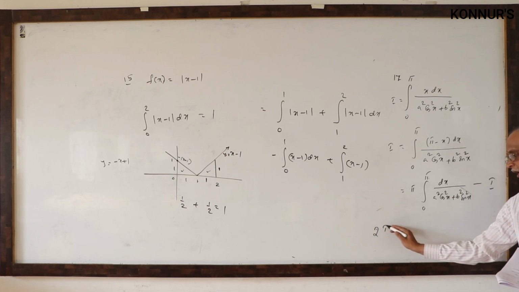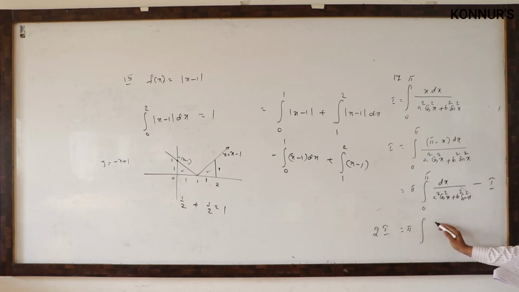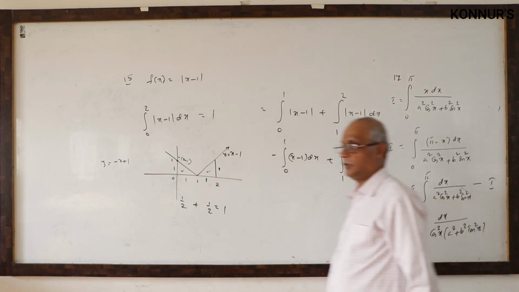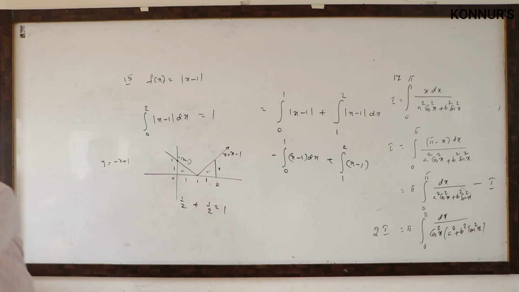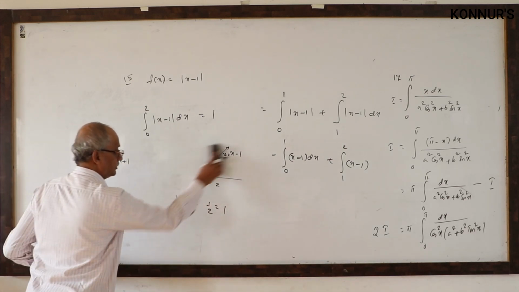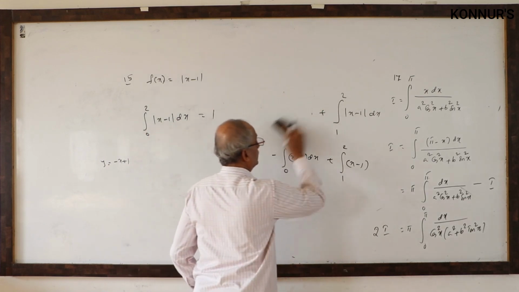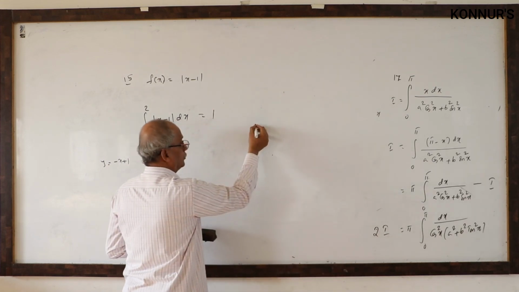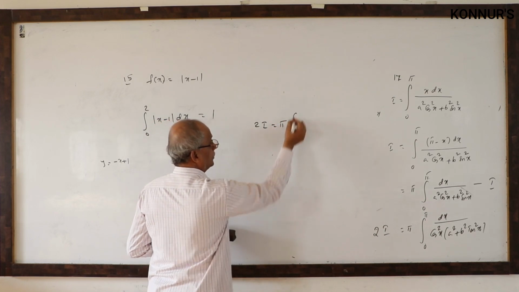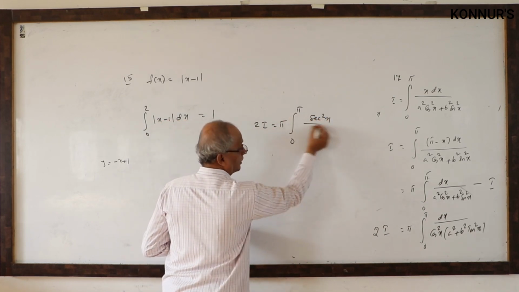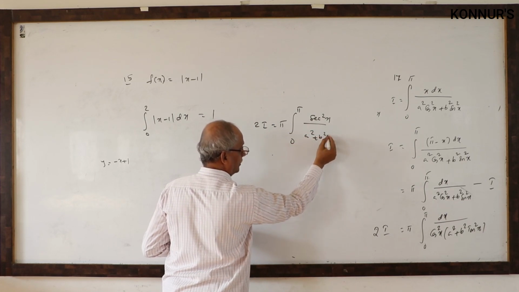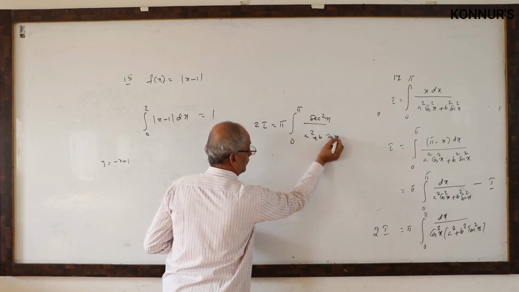Taken to the left hand side, I plus I. And then the only problem is here, the denominator. Take cos square x outside: a square plus b square sin square by cos square. Now it is completed. How? Take the cos square to the numerator, 1 by cos square is secant square. So what is the integration now? 2I is equal to pi times 0 to pi secant square x by a square plus b square tan square x, that is, b tan x whole square.